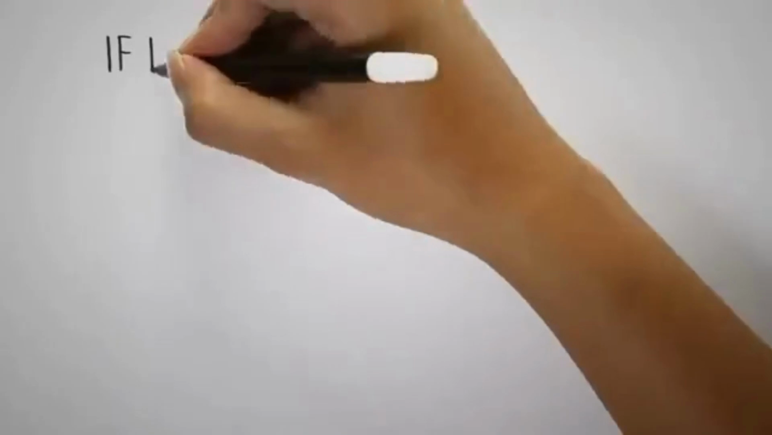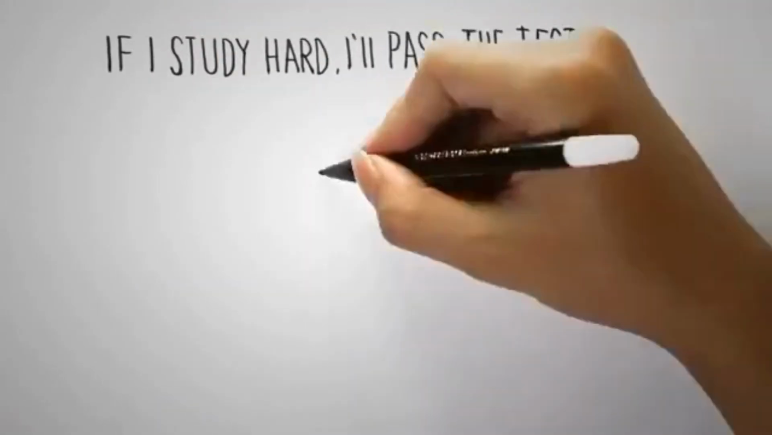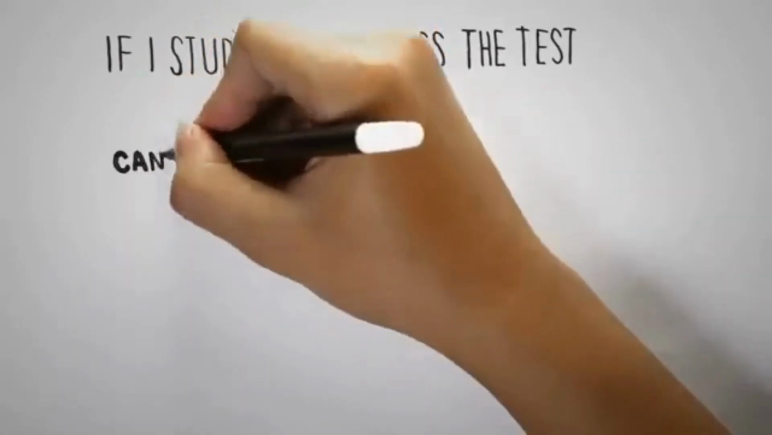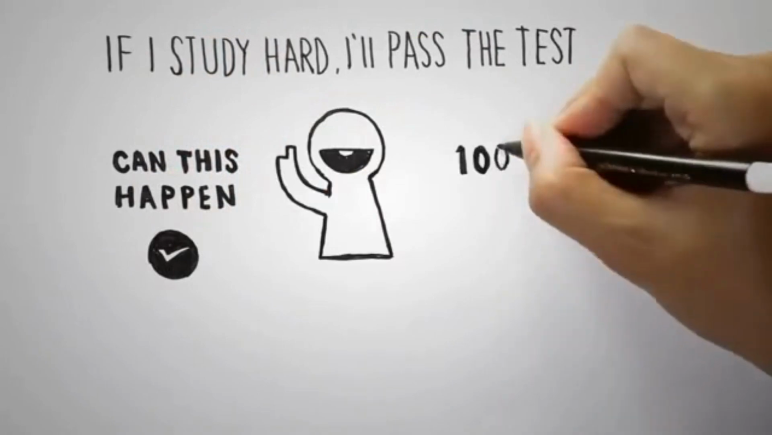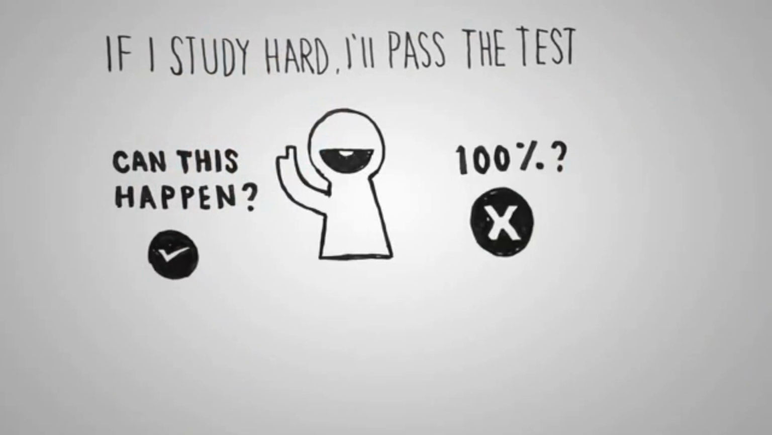If I study hard, I'll pass the test. Is there a chance for me to pass the test if I study hard? Yes. Can this happen? Yes. Does it mean my passing is 100% guaranteed? No. But the test is a very likely thing that can happen. And that is a first conditional sentence.